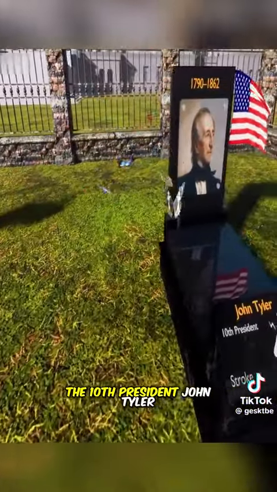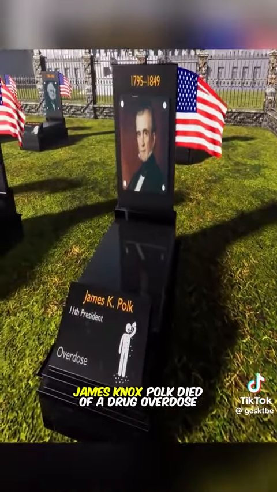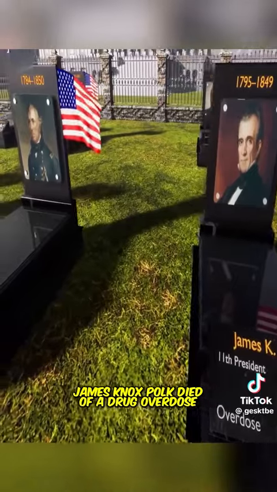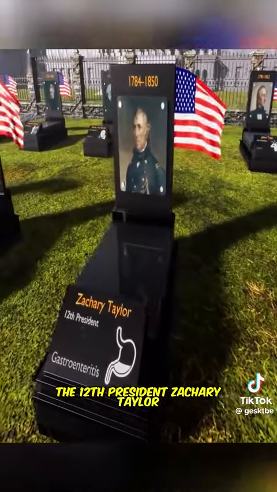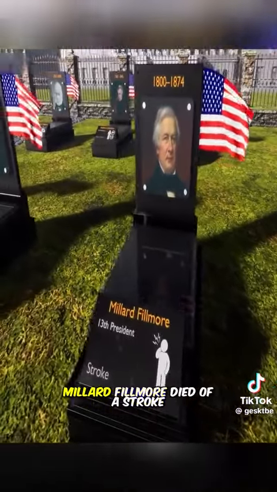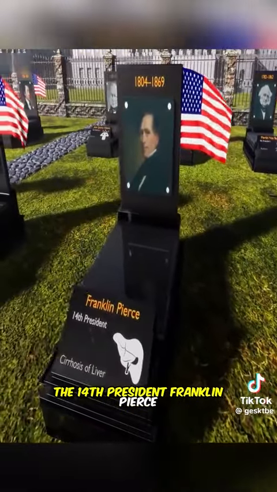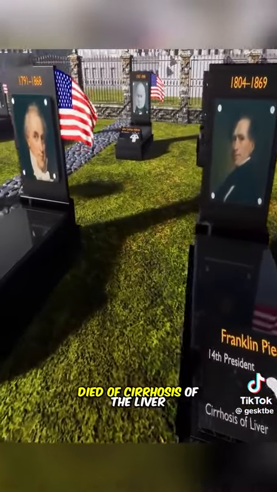The 10th president, John Tyler, died of a stroke. The 11th president, James Knox Polk, died of a drug overdose. The 12th president, Zachary Taylor, died of gastroenteritis. The 13th president, Millard Fillmore, died of a stroke. The 14th president, Franklin Pierce, died of cirrhosis of the liver.